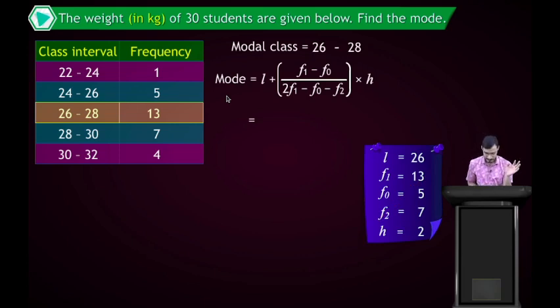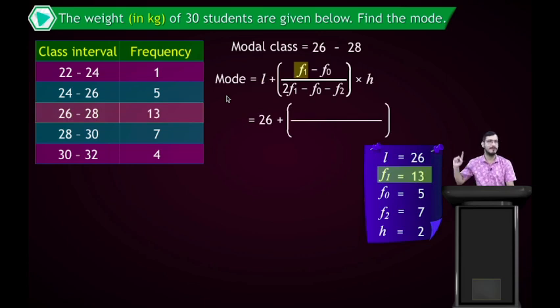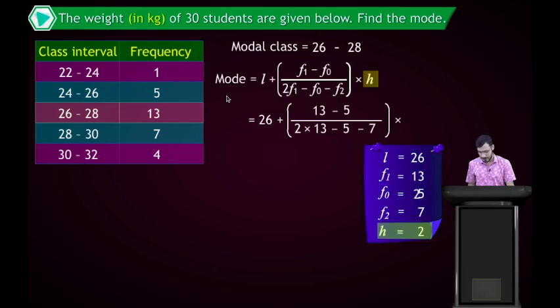So L is 26, plus f1 minus f0: f1 is 13 here and f0 is 5 here. So 13 minus 5, over 2 f1, so 2 into 13 minus 5 minus 7, into h, that is 2.